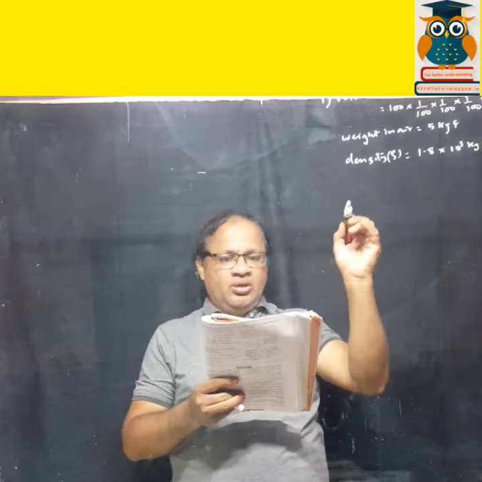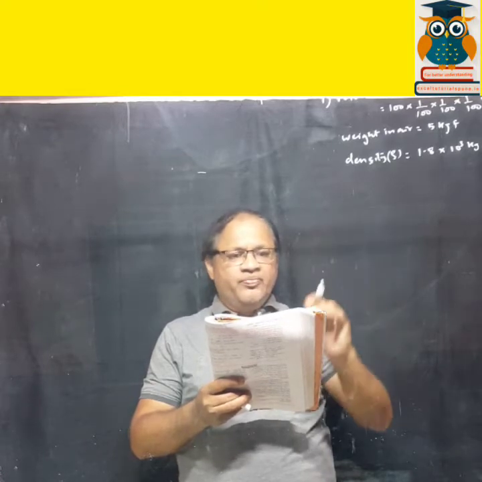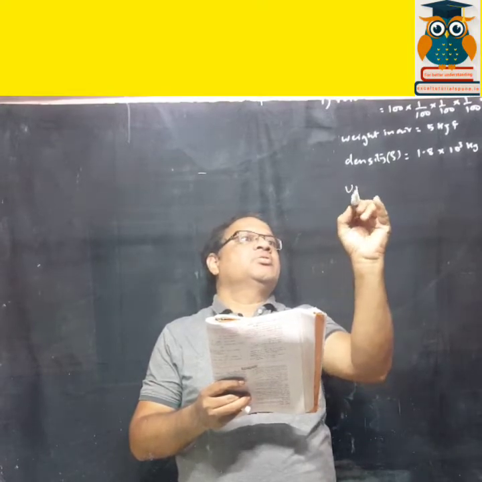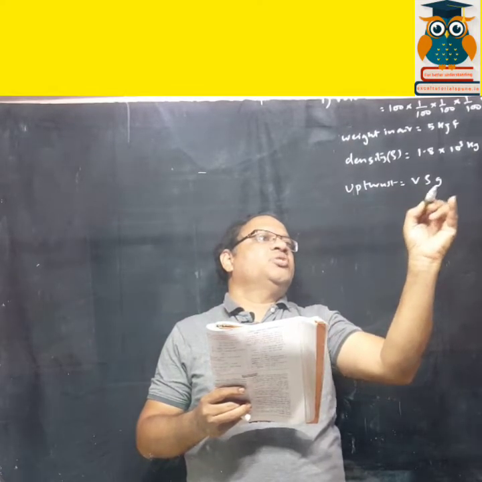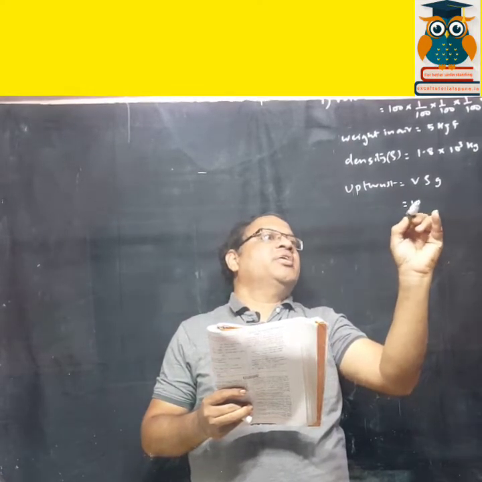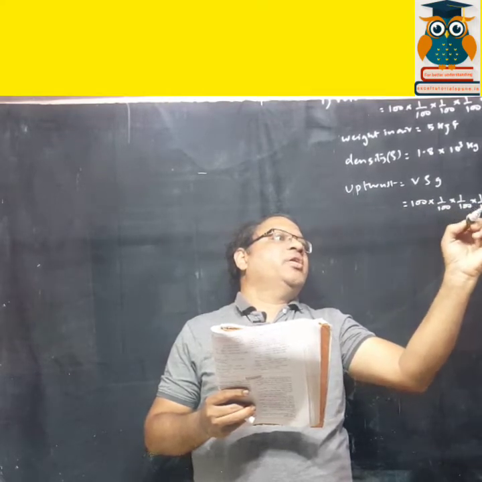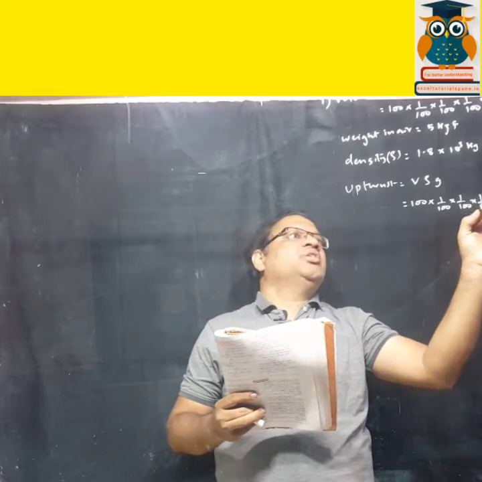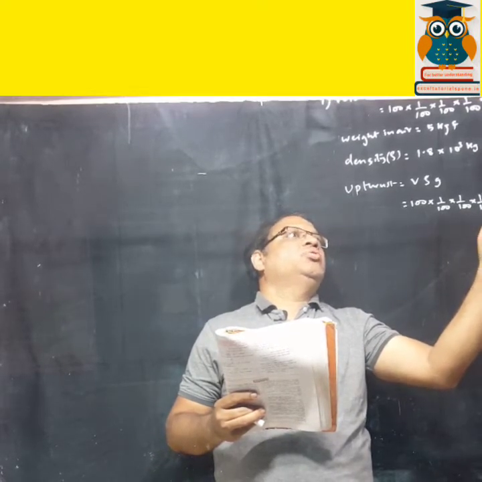So now you have to find out the upthrust. V rho g. So volume is 100 into 1 by 100 into 1 by 100 into 1 by 100, into density 1.8 into 10 raised to 3, into g.